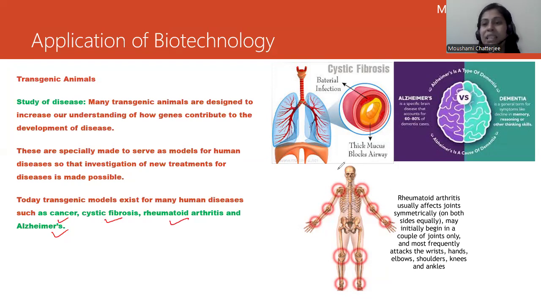And in Alzheimer's and dementia, a lot of neurons and nerve cells are damaged, due to which a person can lose memory or be unable to retain information. All of these were studied because of these transgenic animals. So now you can understand how important these animals are to us. Next, we will proceed to the next part.